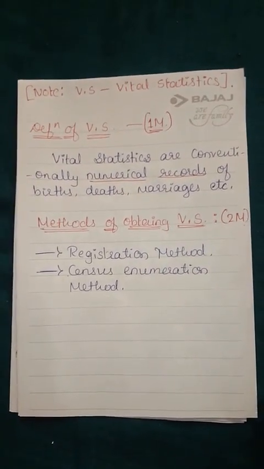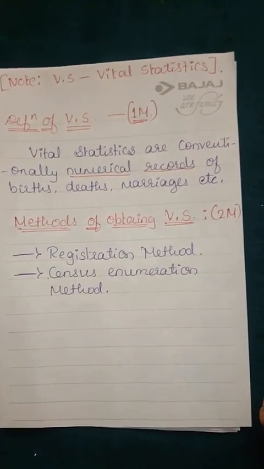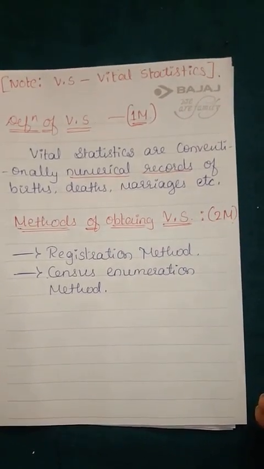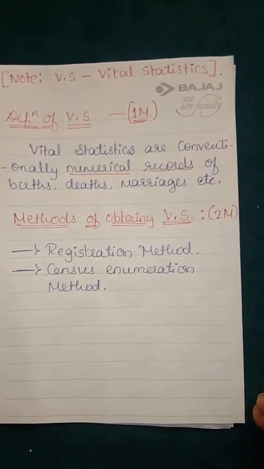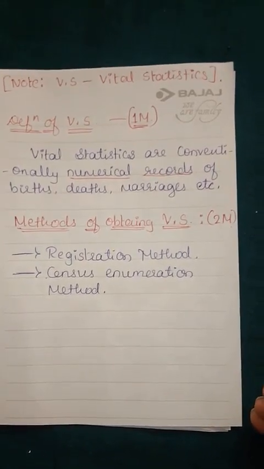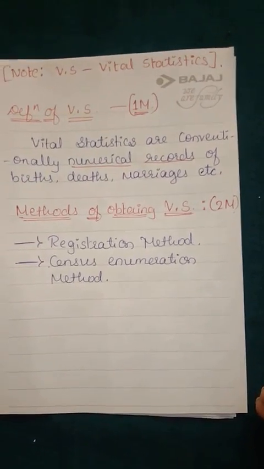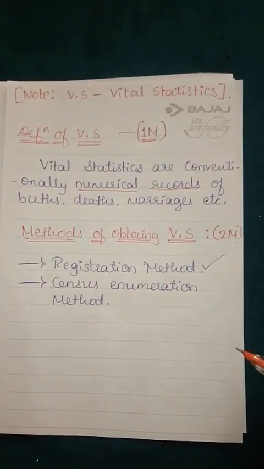In case of death, the information regarding date of death and parent's name or spouse name, and next cause for the death, okay, address, etc. can be registered. Okay, so this method is compulsory. This registration method is compulsory.